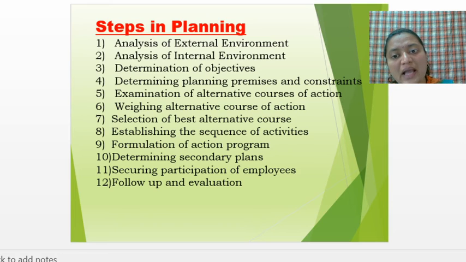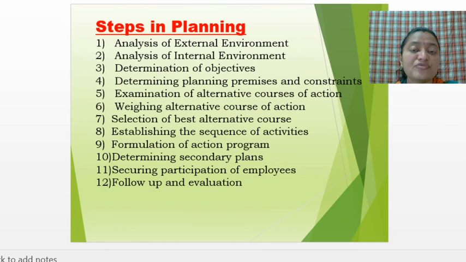Then determining planning premises and constraints. Whatever plan has been set, they should draft a proper planning. Then examination of alternative course of action. What do you mean by alternative course of action? There may be many alternatives or many options in front of the manager. Out of that they need to find the best method or best alternative.